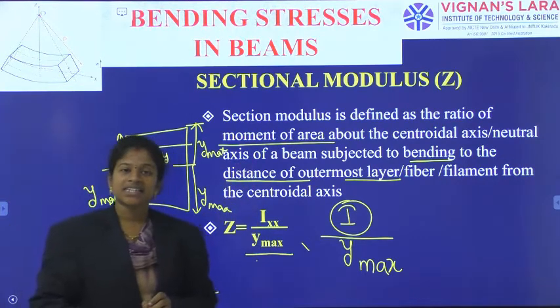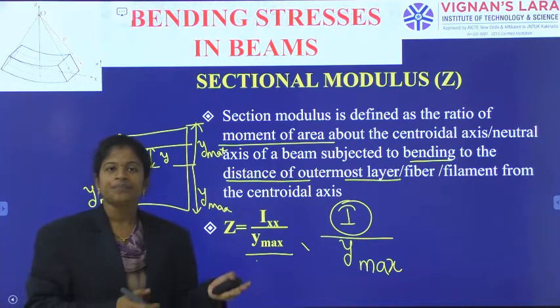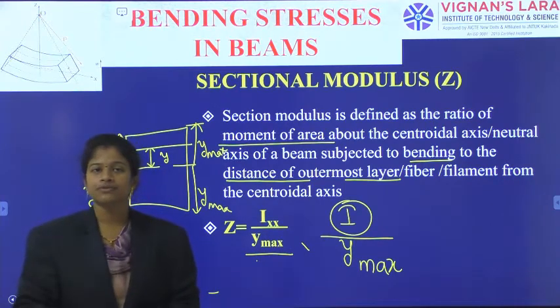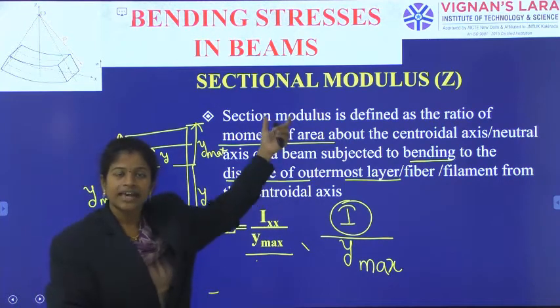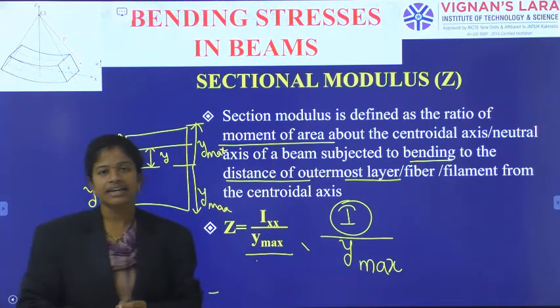This section modulus will be calculated for different types of beams. As we have already said, rectangular beams, circular beams, hollow-type beams, all these will be used based on the condition. We will calculate the section modulus for the different cross sections of beams in the next class.